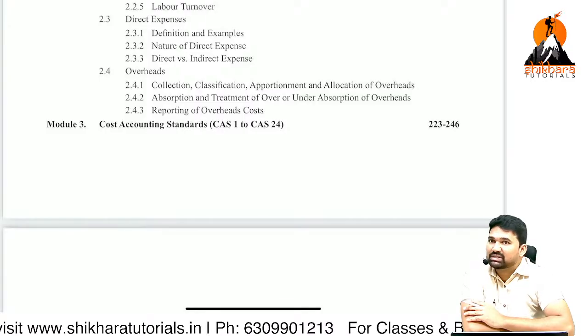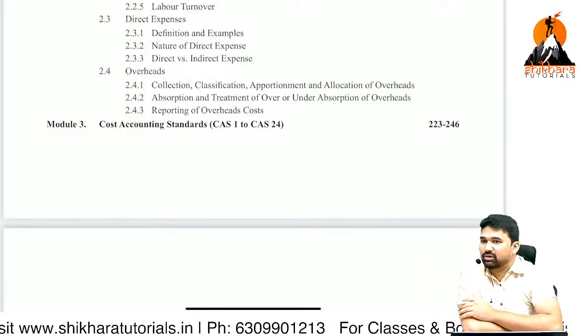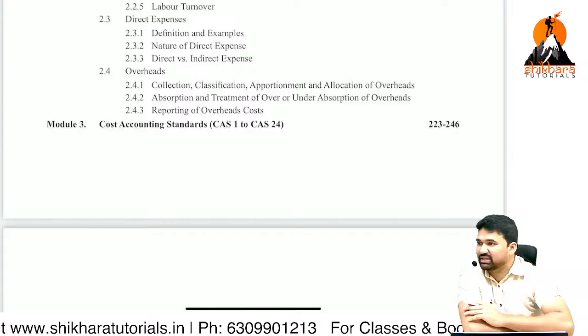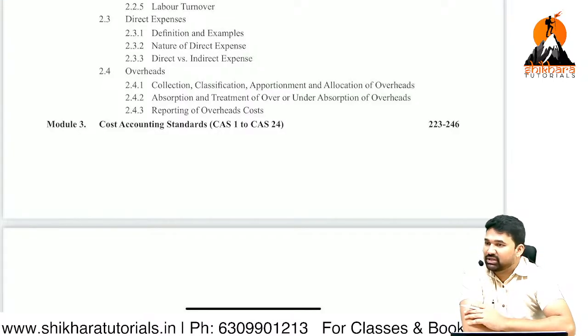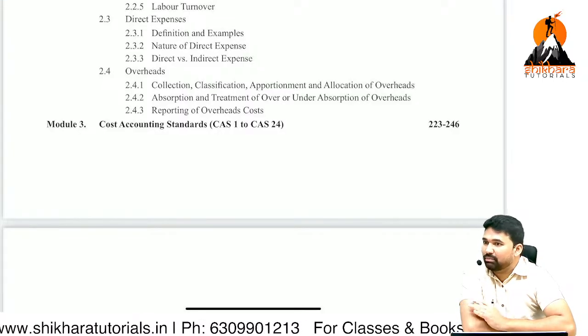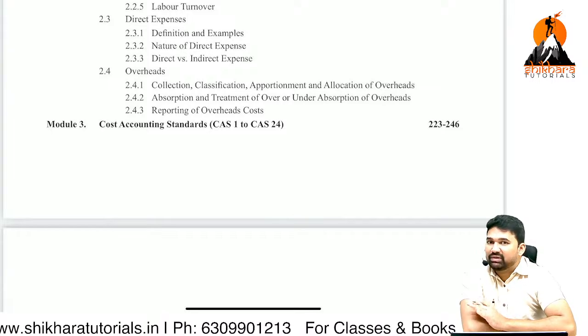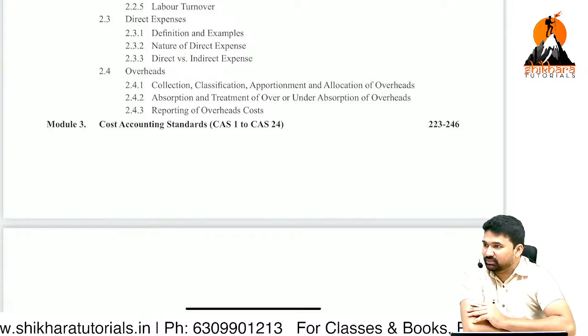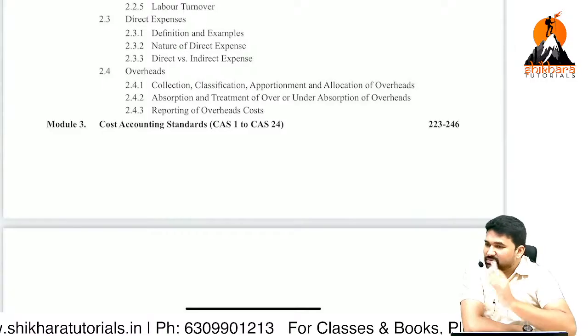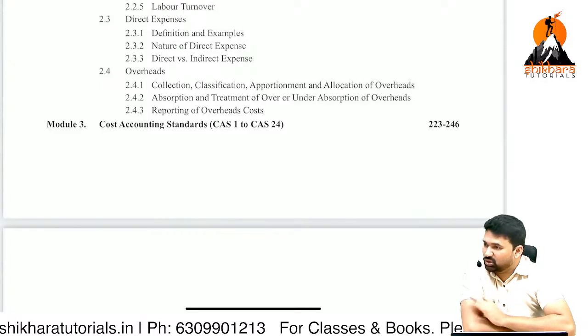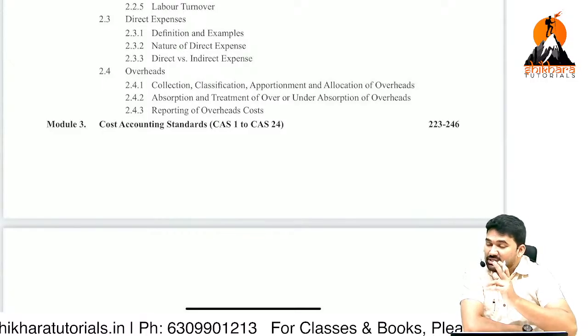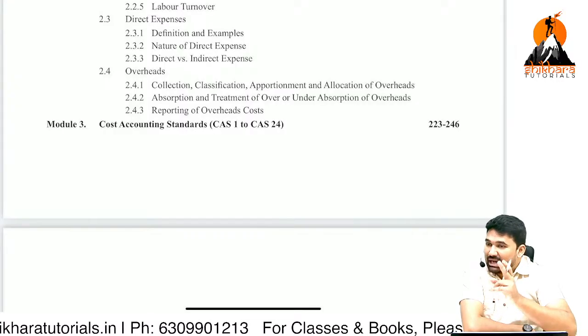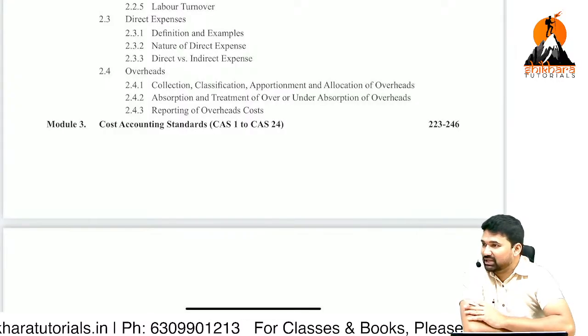That is 30 marks only. In that 30 marks, he used to allocate 5 marks for match the following, 5 marks for true or false, 5 marks for fill in the blanks. That way he used to adjust the 30 marks. But now it is very, very easy for the students. Why? Because just 15 MCQs. Only 15 MCQs, and each MCQ carries 2 marks, and the good point is no negative marking.